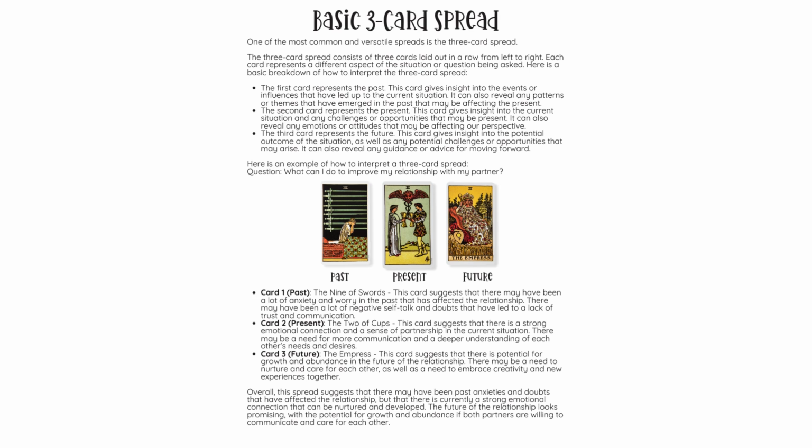Here is a basic breakdown of how to interpret the 3-card spread. The first card represents the past. This card gives insight into the events or influences that have led up to the current situation. It can also reveal any patterns or themes that have emerged in the past that may be affecting the present.